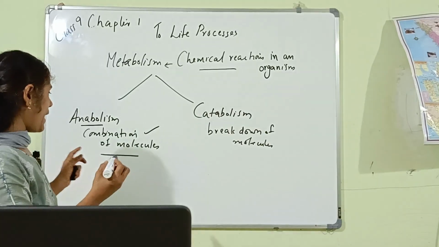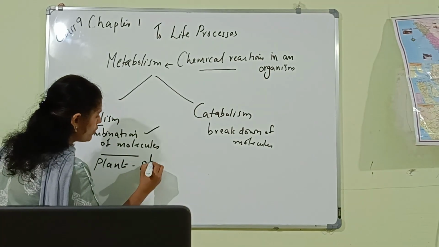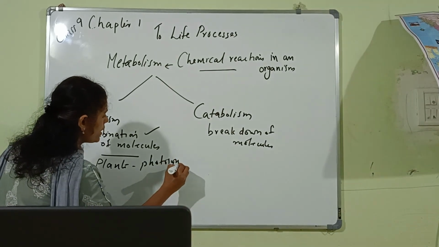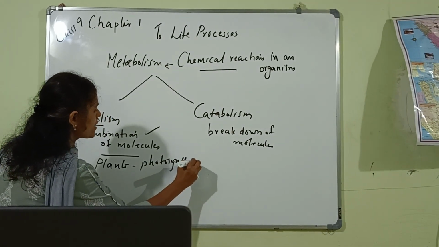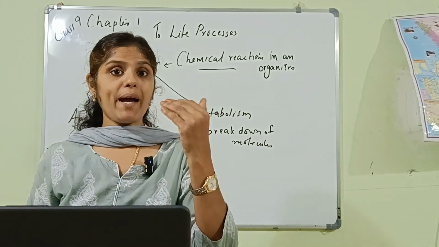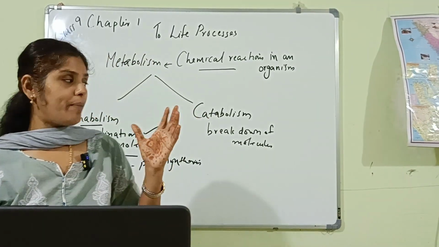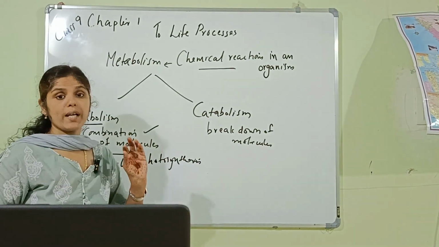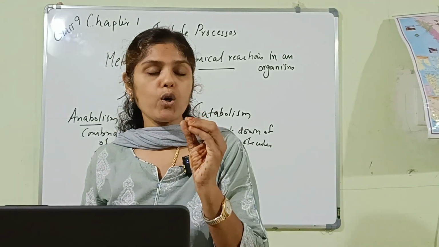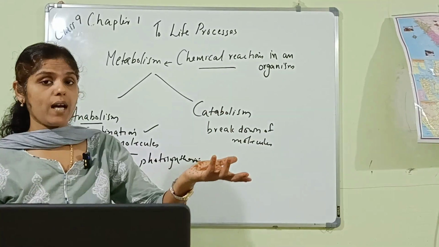So the plants prepare food by means of photosynthesis, and for this, what is required? Sunlight is required. In addition to sunlight, the plants also require carbon dioxide and water, and they should also have chlorophyll within the leaves. You have also studied those things in the lower classes.